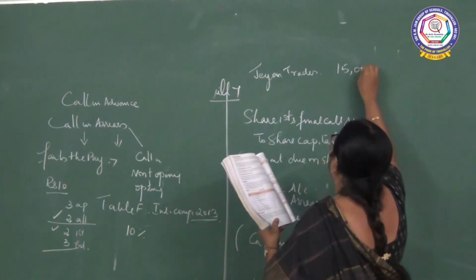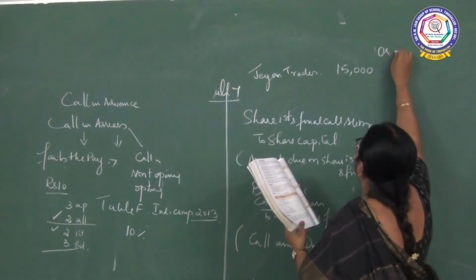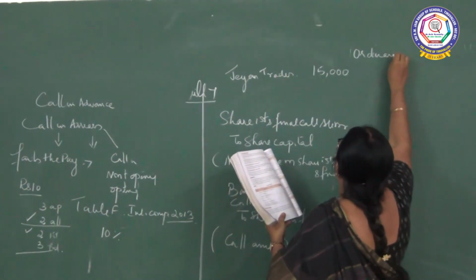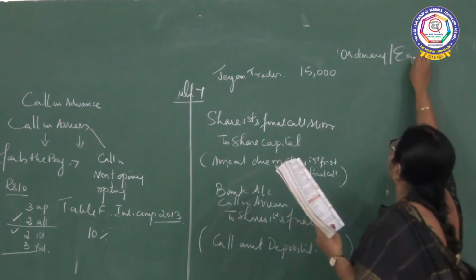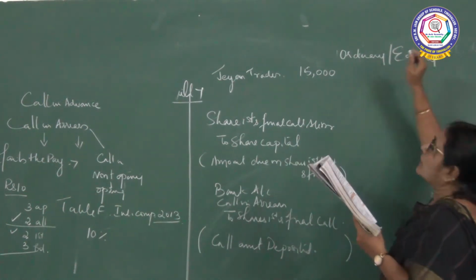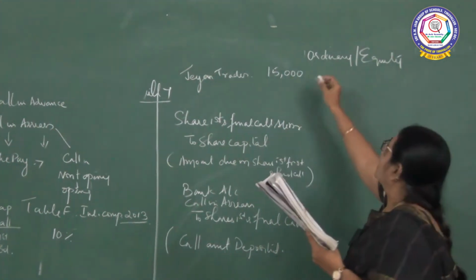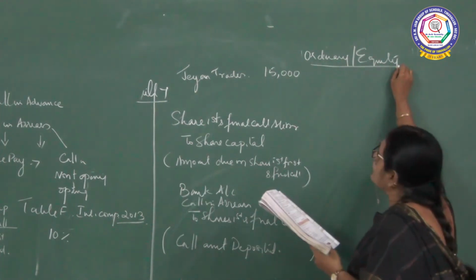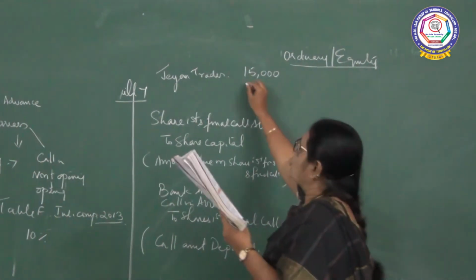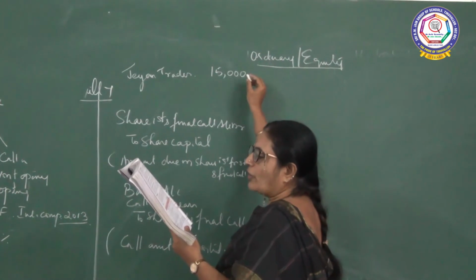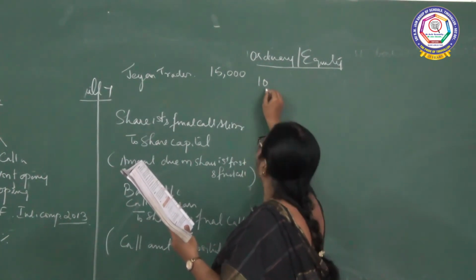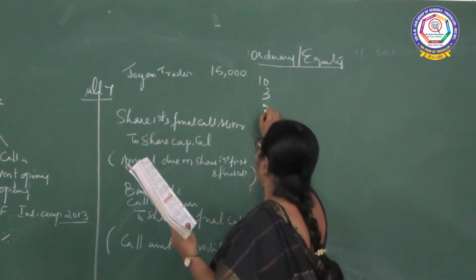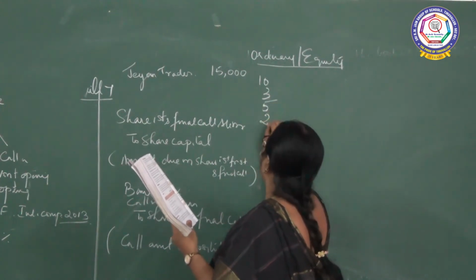What is another name for ordinary shares? Another name for ordinary shares is equity shares. You have two types of shares, preference shares and equity shares. So ordinary shares are in other words called equity shares. He is going to issue 15,000 ordinary shares of rupees 10 each, 3 on application, 5 on allotment and 2 on first and final call.